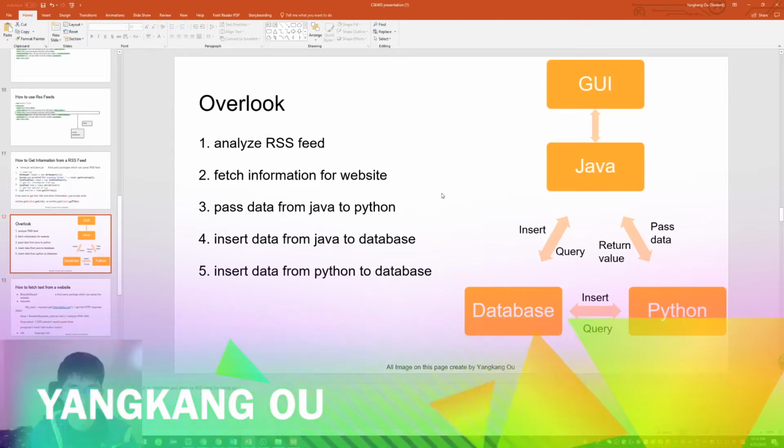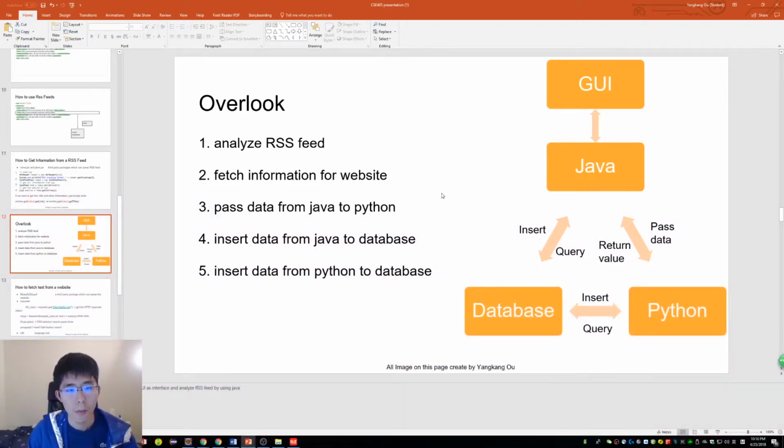First, we build a graphic user interface and analyze RSS feed by using Java. And also, Java can pass the data to Python. Once Python gets the data, it can fetch the information from the website, such as article title, article, or sentence. And also, Java and Python can access the database. It can do any actions, such as insertion, query, or